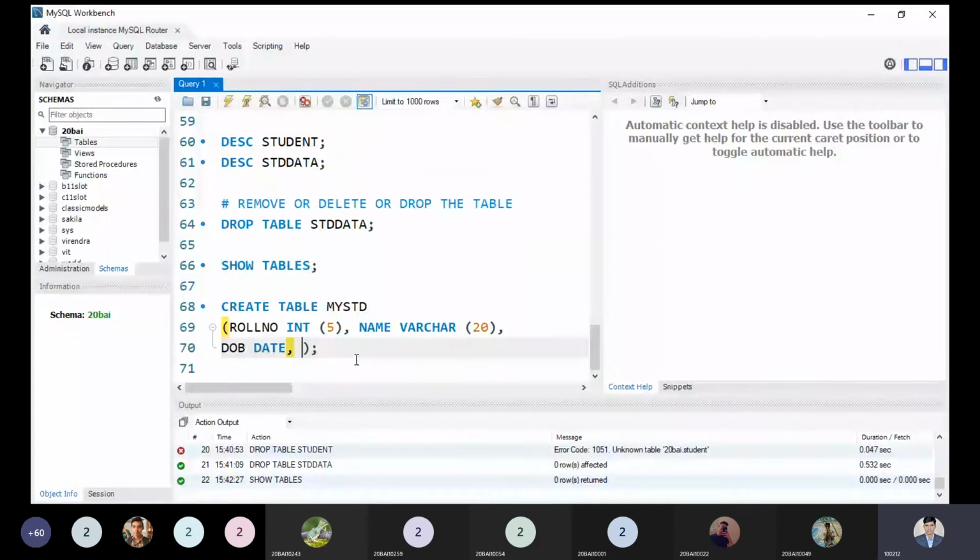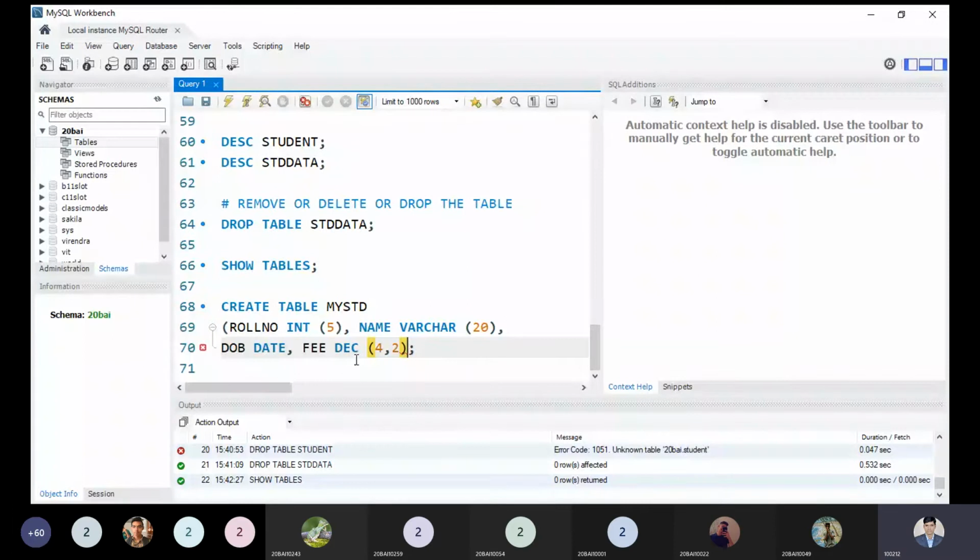Fees could be a decimal point value. A student can deposit 24,500 rupees and 52 paisa, suppose. So the decimal point I can take over here. What is the data type? There is a data type known as decimal I can write. Here I can pass the size 4,2, whatever you want to put, no issue. That is the simple thing we have to understand.